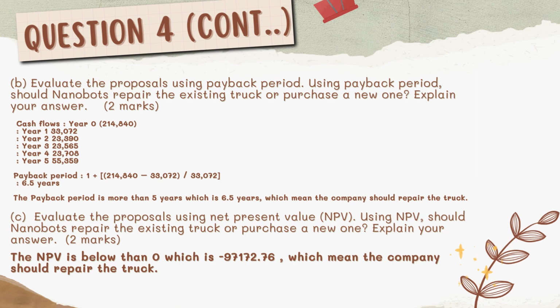The next sub-question is to evaluate the proposal using NPV. Using NPV, should Nanobot repair the existing truck or purchase a new one? Explain your answer. The NPV is below 0, which is negative 97,172, which means the company should repair the truck.